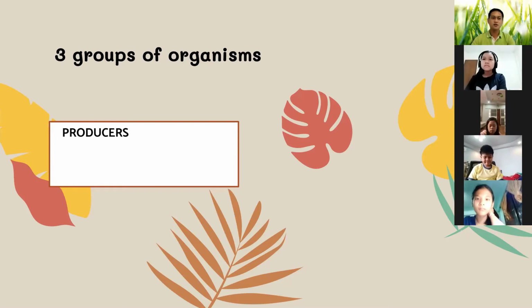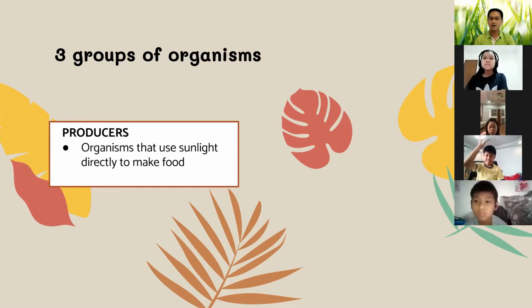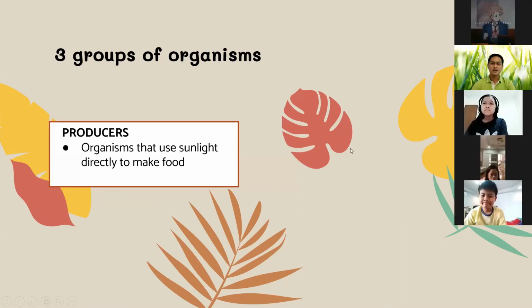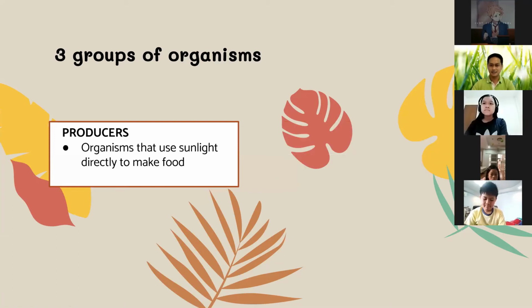Producers are organisms that use sunlight directly to make food. Now, can anyone guess what organism uses the sunlight to make food? Yes, plants. Very good. Examples of these producers are plants.